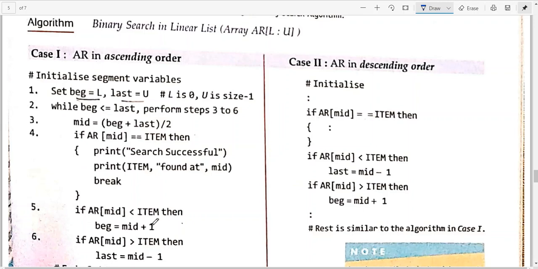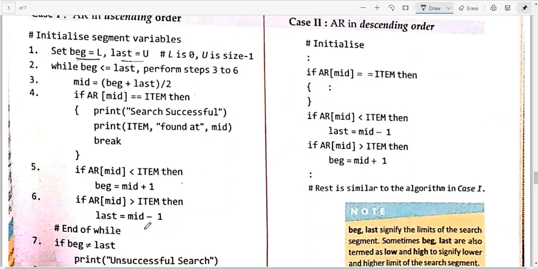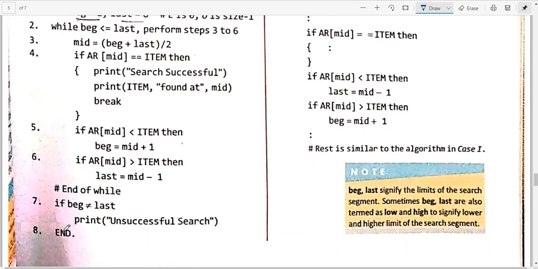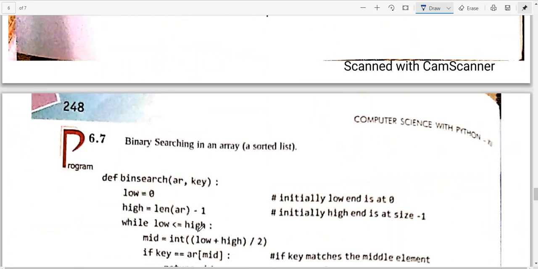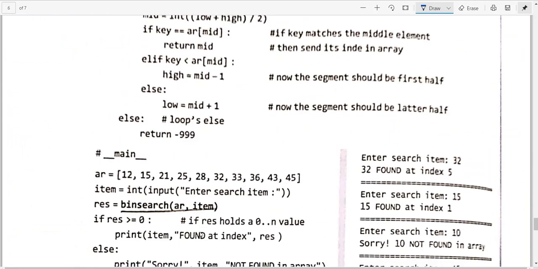If the mid is less than the item, meaning the item is bigger than the mid you have calculated, then we will search in the right side, and the beginning will be mid plus 1. If the item you are searching for is less than the middle item, you should search in the backward direction, and the last will become mid minus 1. And if you have searched the complete array and have not found that element, then you will say the search is unsuccessful.